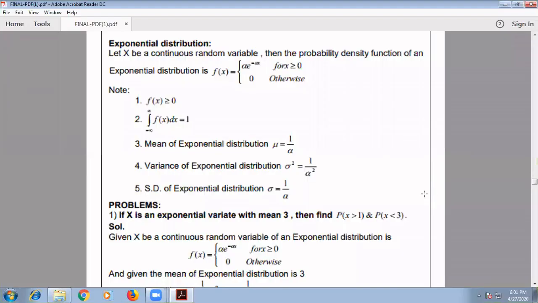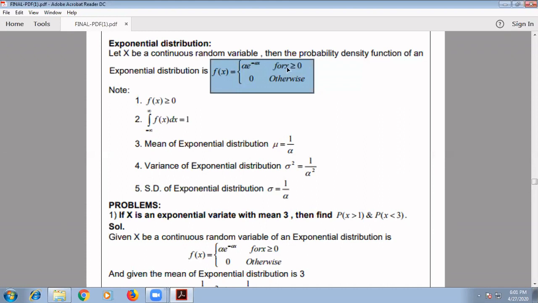Students, today we will discuss the exponential distribution. Let x be a continuous random variable, then the probability density function of an exponential distribution is f of x equal to alpha into e to the power minus alpha x for x greater than or equal to 0, or 0 otherwise. These are the two values we will have for f of x.